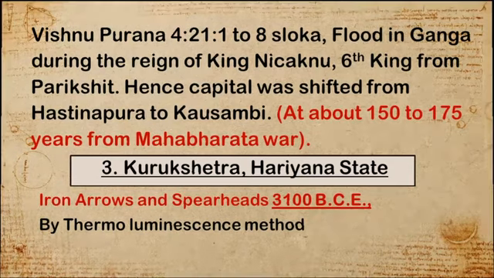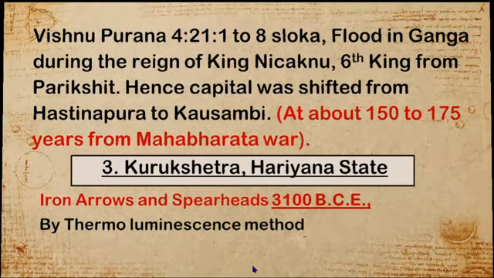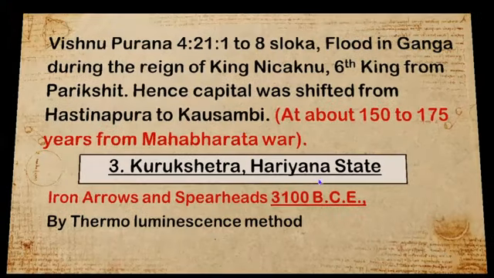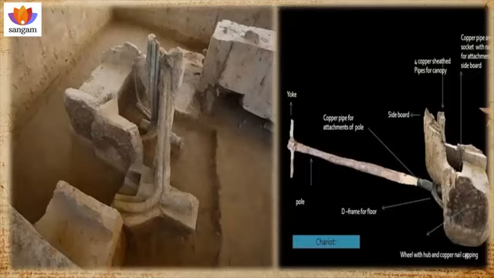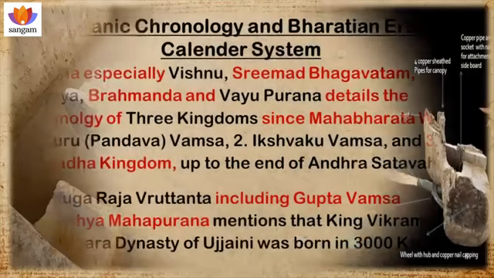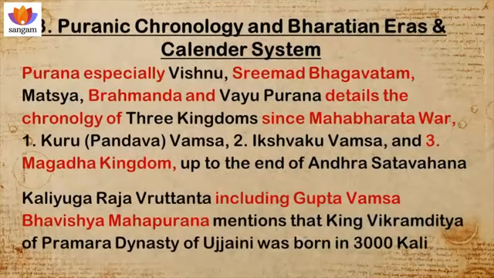In Sinauli in Uttar Pradesh, the famous finding of horse-drawn chariots is at least before 2200 BCE. Initially, the ASI thought that the Mahabharata War would have happened around 1000 BCE, then 1500, then 2000. They are saying now before 2200. So if they do further excavations, they will definitely come to the conclusion that the Mahabharata War happened before 3100 BCE. That is the thing. So archaeology is well in line with the date 3143 BCE.